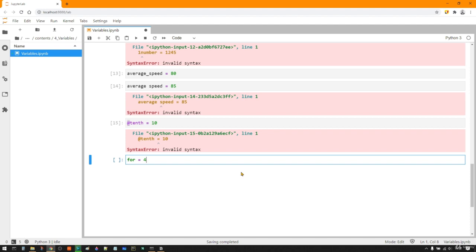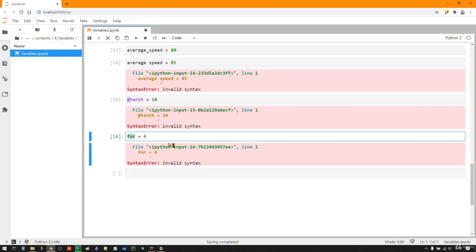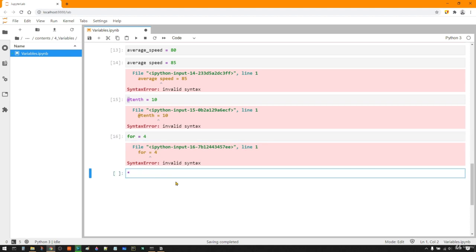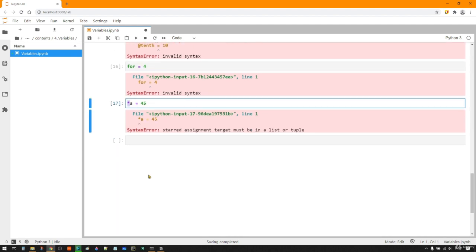And you put for number to 4. Again, you got a syntax error because for has another meaning in Python. Okay, one more. Let's say you want to put A45. Again, you got an invalid syntax. So you cannot declare a variable like that.